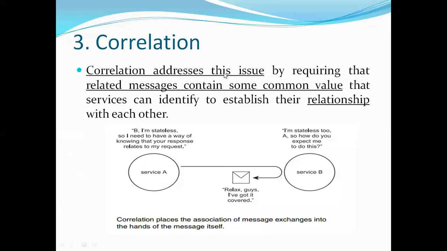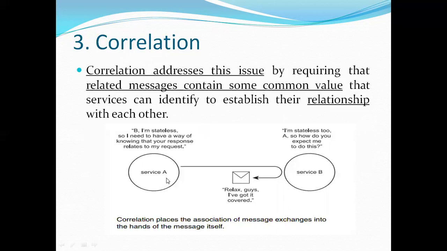So correlation addresses this issue by requiring that the related message contain some common value that services can identify to establish their relationship. So whenever service A sends the request, in that request, within the same envelope, it gets the response to that particular consumer. So that problem is again solved by correlation.